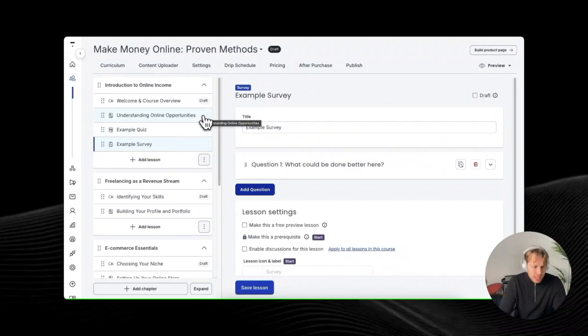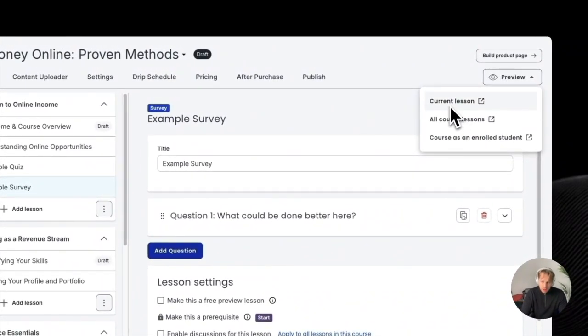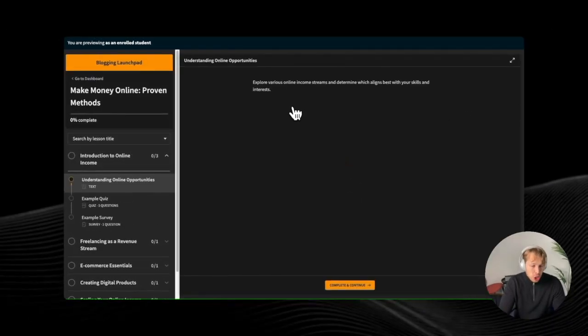And by the way, if at any point you want to preview this course, here is what it looks like for you, but you obviously want to know what it looks like for your students. So you can click on this preview button, and then you can either choose the current lesson, all course lessons, or course as an enrolled student. This last option is my favorite because it shows you exactly what the course looks like right now in front of your audience and your students.